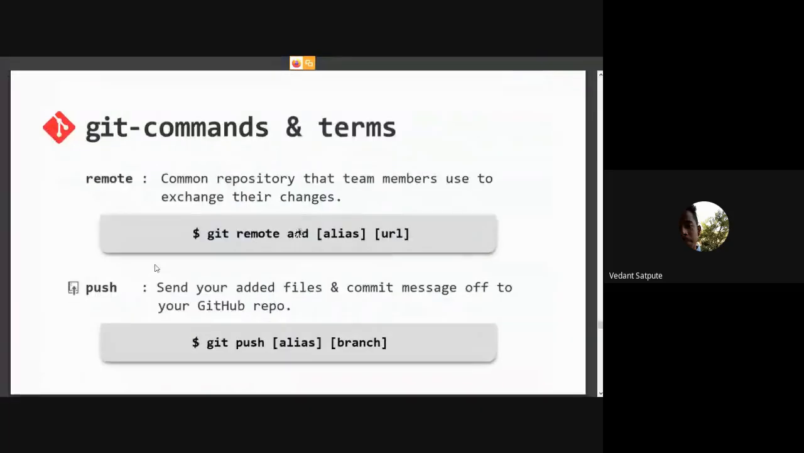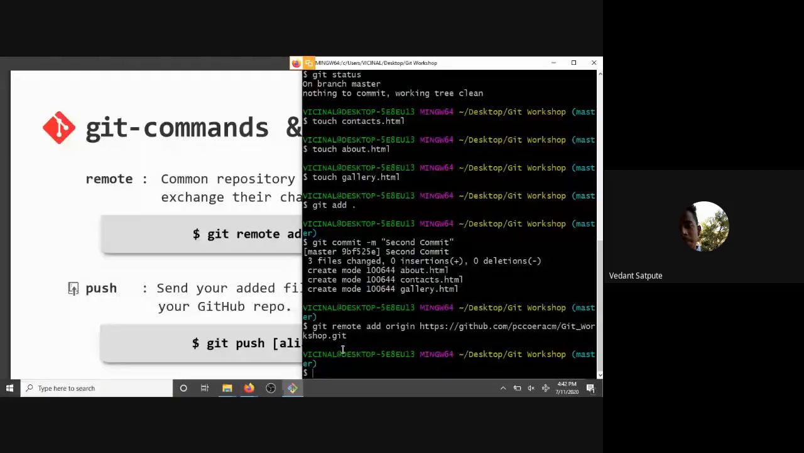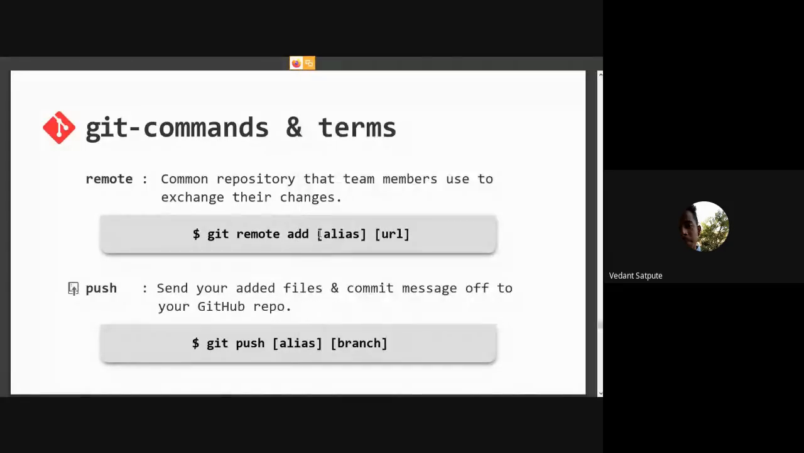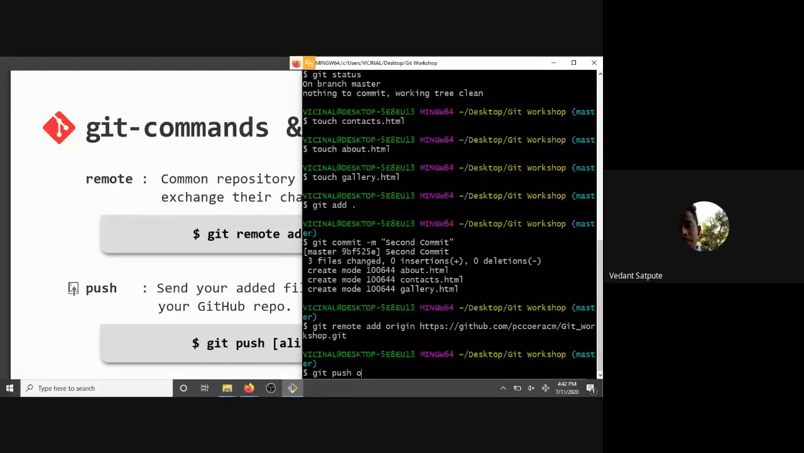Now this is the push command. What the push command does is send your files and commit messages to our GitHub repo. That means everything we were doing here was on the local machine, but now with the push command we can host it on the GitHub server. So we will do git push. Now we have the alias, that is origin, which we set here. So yes, origin,